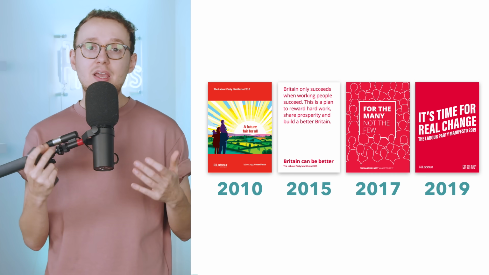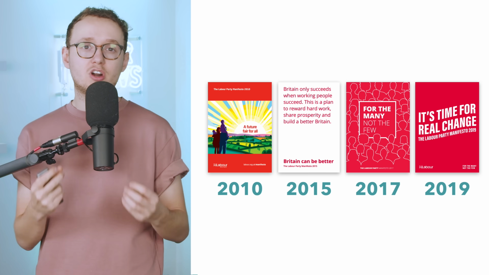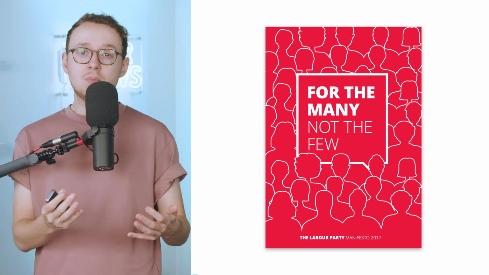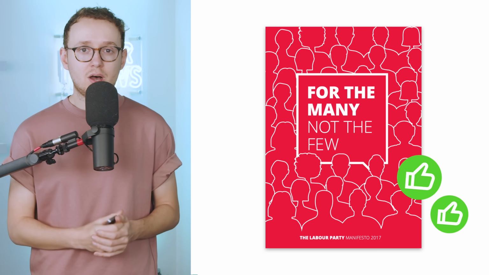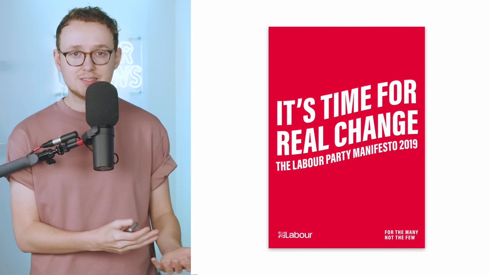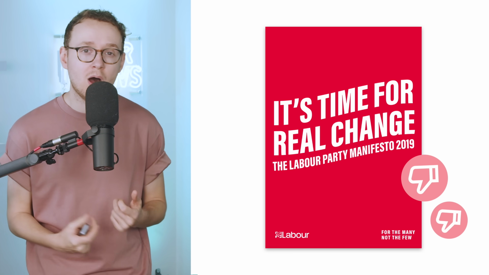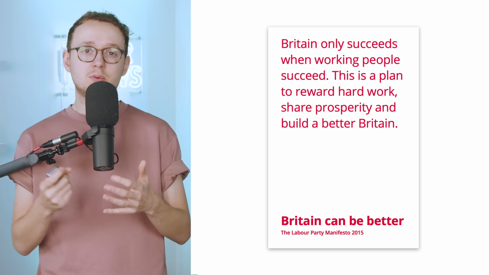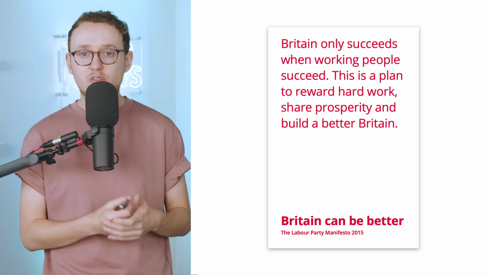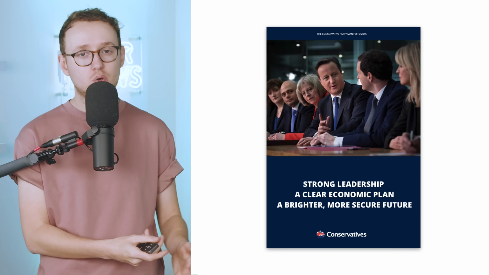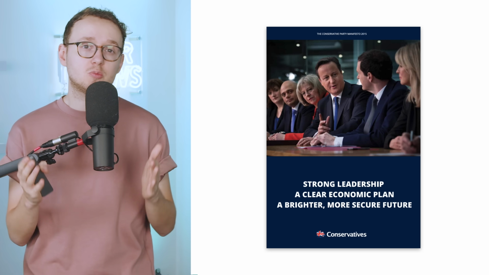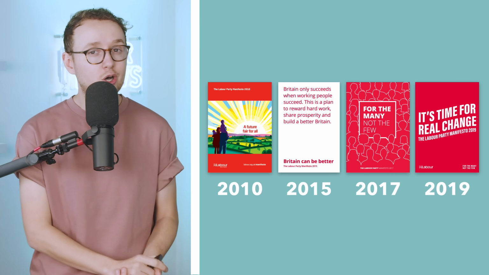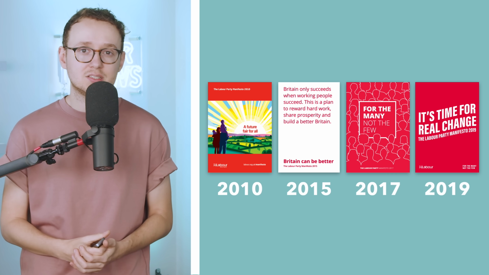And finally, it appears that Labour also struggled to offer a manifesto that resonated enough with the electorate. 2017 might have been the closest they got, but in other elections, such as 2019, it contained just too much. Conversely, in 2015, it could be argued that Labour's agreement to cuts left them not distinct enough from the Tories. The point is that there's probably some kind of sweet spot in the middle of these two, a sweet spot that Labour has struggled to find.